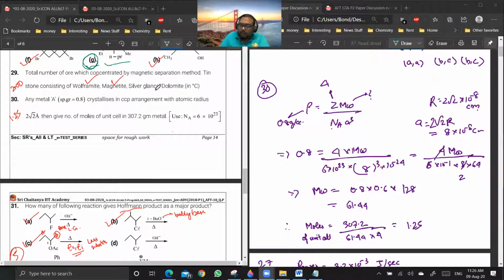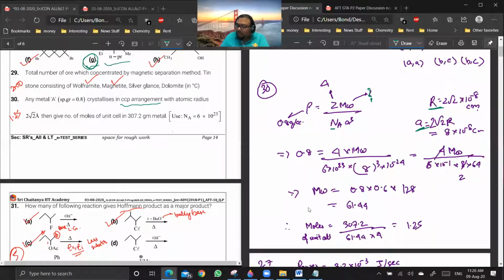See, in 30, you have to use a density formula. Rho is equal to Z into mW by Na into a cubed. Density is given. Z is given because it is CCP arrangement, so it is FCC. mW is something which you need to find out. Na, you know, and a is given. How? a is 2 root 2 R for FCC. So R is given, so you can find out a, and then you can use it in this formula. From this, you will get molecular weight to be 61.44.